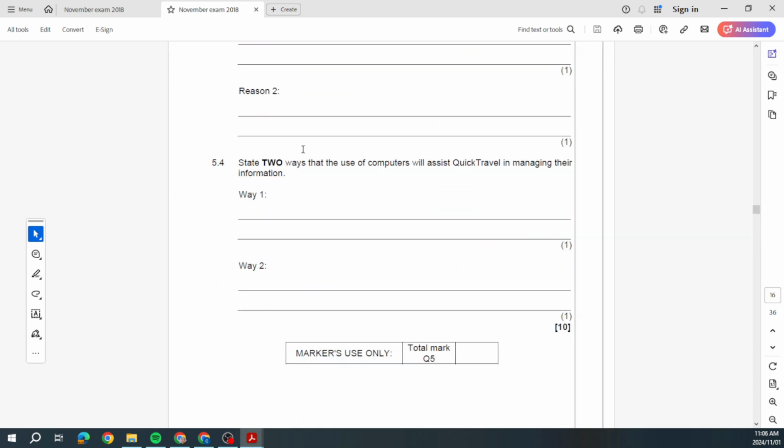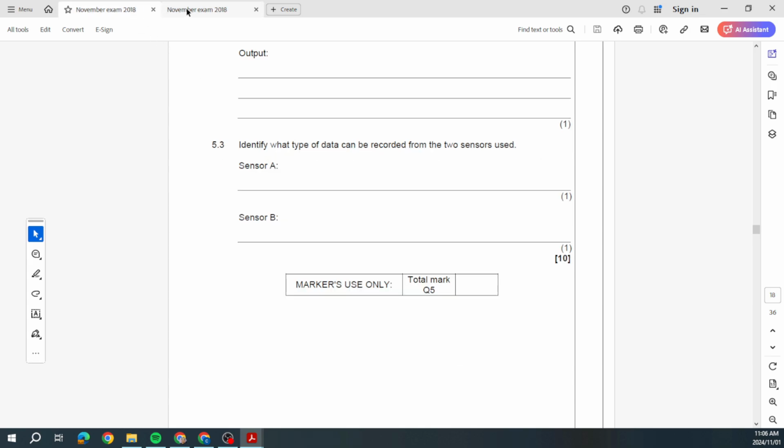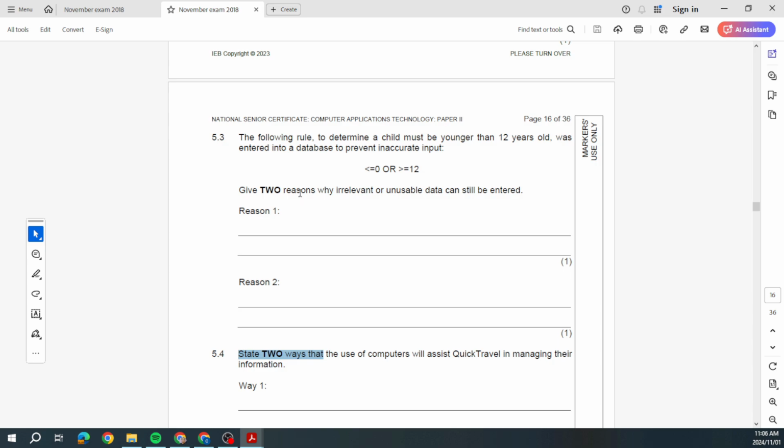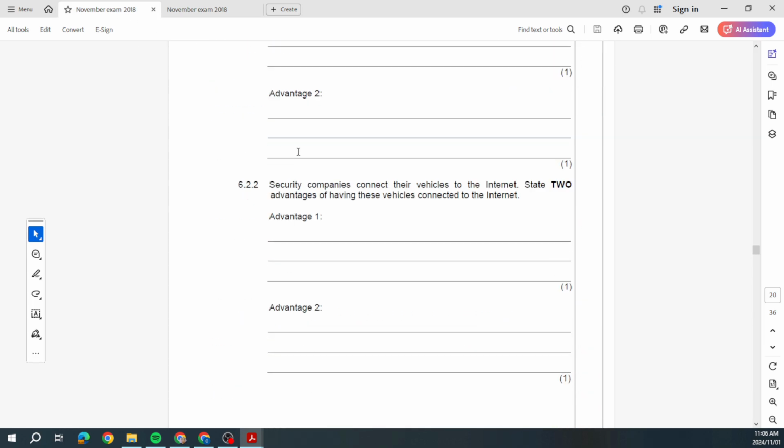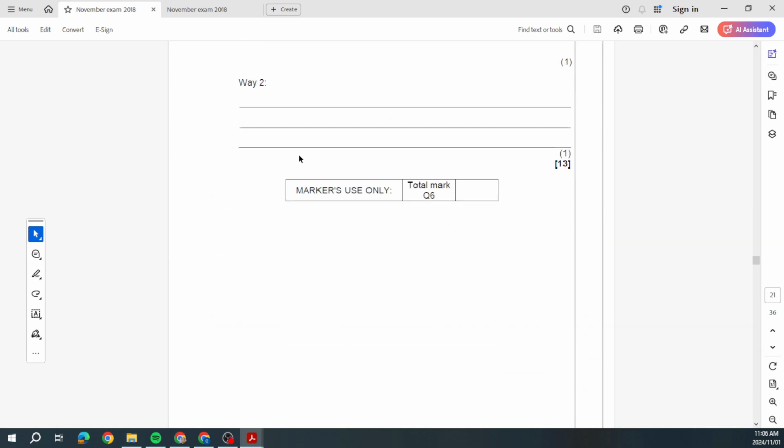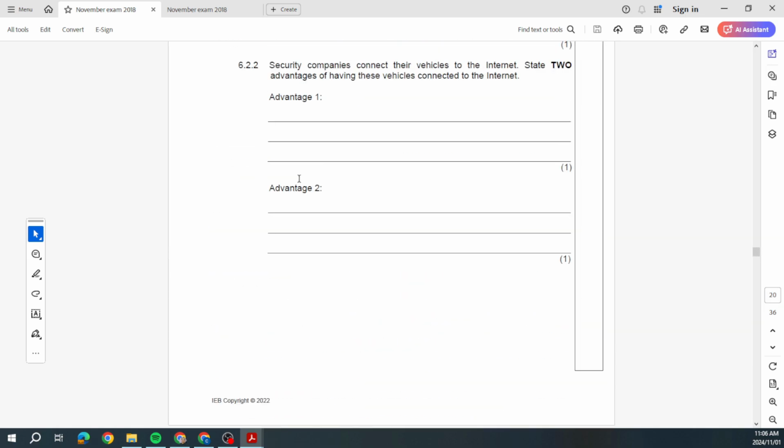And they're basically just looking at a scenario in both cases and asking you some theory questions based on practical work that you would have done in the real world regarding this. All right. I think question 6 is the last one. Nope. Question 7. Okay. So let's go on.